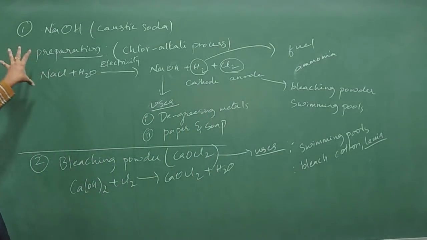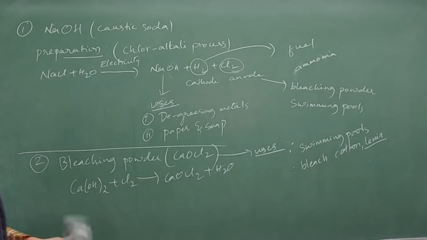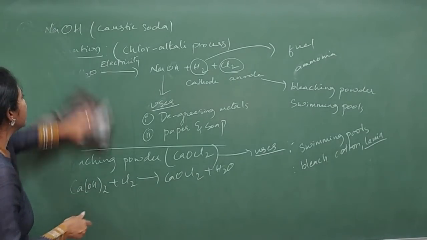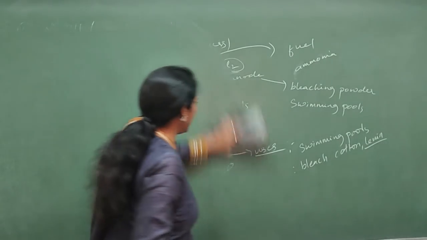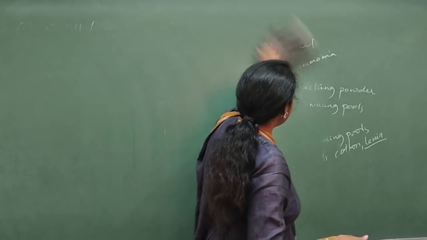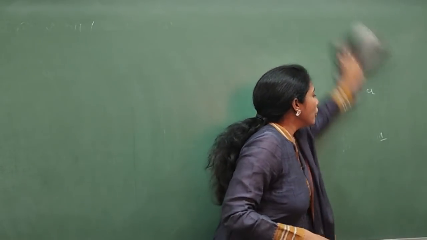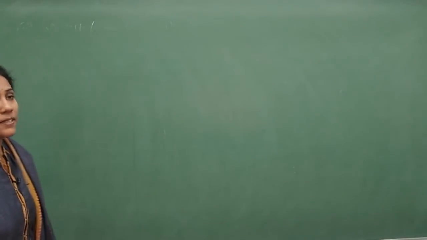Okay, so this is all about NaOH and bleaching powder. So now we will go for three more salts. What you should know is their preparation and uses. That's all, guys. Nothing much to think about the salts, only their preparation and uses.